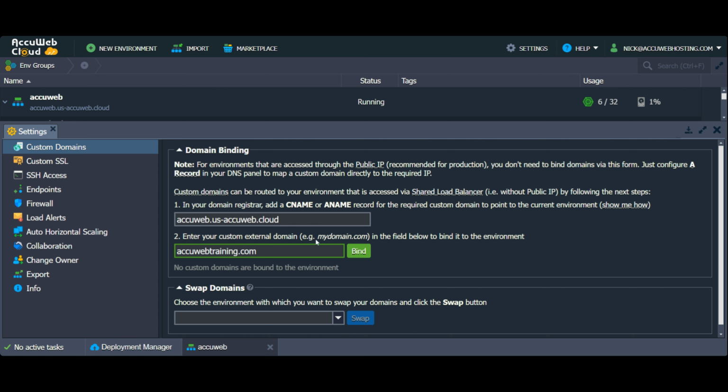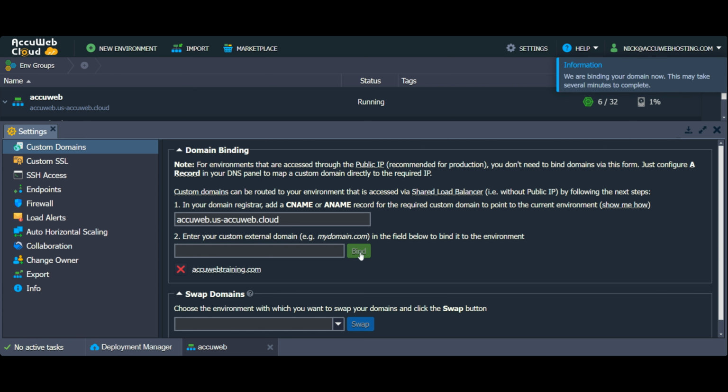Here, we are entering AccuWebTraining.com because we want to bind the domain AccuWebTraining.com with our environment. If you are getting a green color in the field, it means that the domain is available and has not been added to the bind before. Click on the Bind button to add it as a bind in your environment. Once it is added, it will be listed under the field. You can see the domain is bound to your environment.